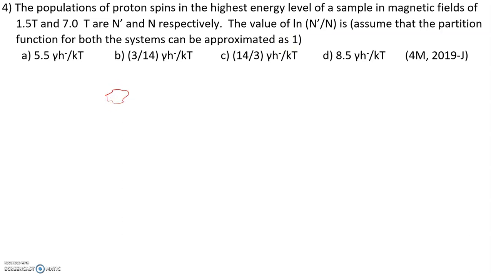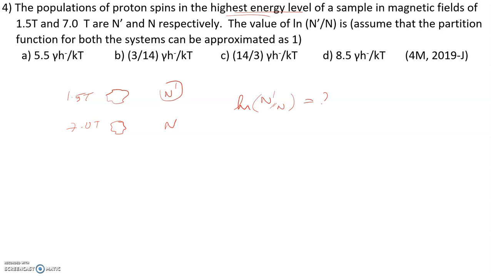suppose you take some sample. When you apply a 1.5 Tesla magnetic field, the excited state population, the highest energy level population, is n prime. For the same sample, if you apply 7.0 Tesla, then the highest level population would be n. These are the data given here. Now we need to find out what is the value of ln n prime by n. And it is given that the partition function for both the systems can be approximated as 1.